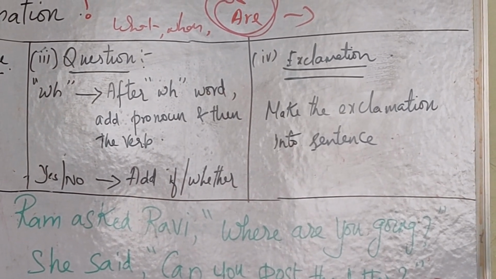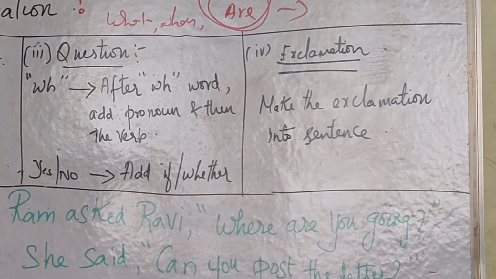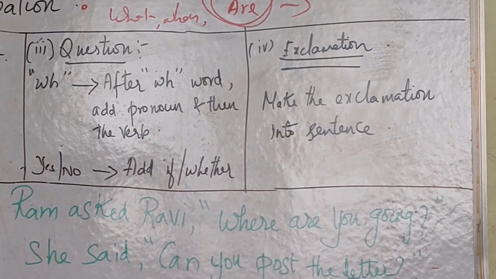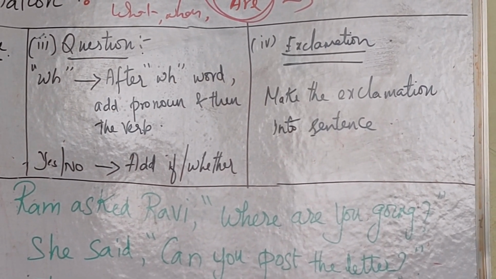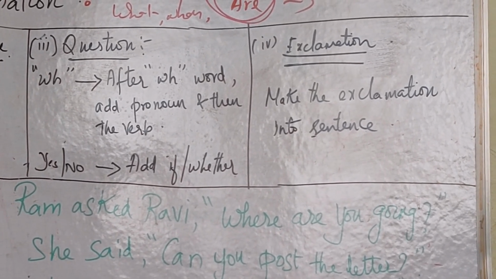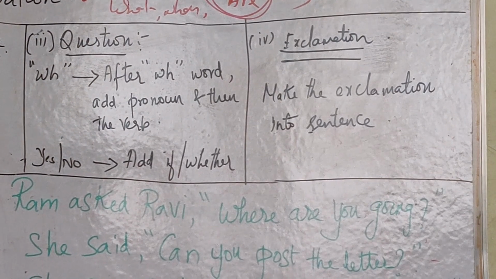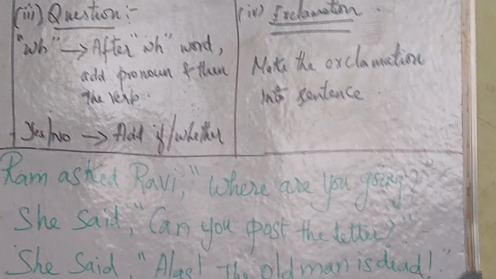Understood? For example, what is your name? So she asked what your name was. Can you understand that was will come at the last? Let me explain with examples once we have seen the rules and regulations. First you ought to know the rules and regulations, and after that we'll go with examples.